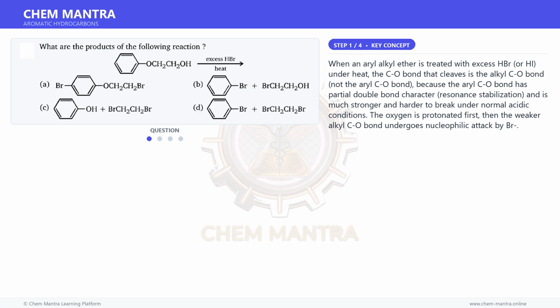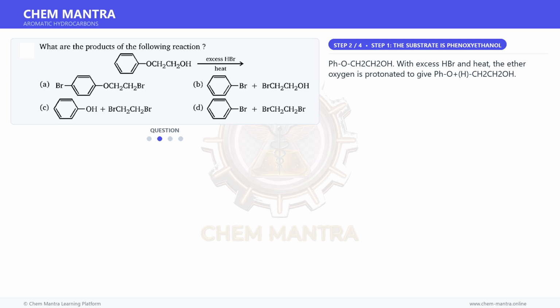When an aryl alkyl ether is treated with excess HBr, or HI, under heat, the C-O bond that cleaves is the alkyl C-O bond, not the aryl C-O bond, because the aryl C-O bond has partial double bond character, resonance stabilization, and is much stronger and harder to break under normal acidic conditions. The oxygen is protonated first, then the weaker alkyl C-O bond undergoes nucleophilic attack by Br⁻.